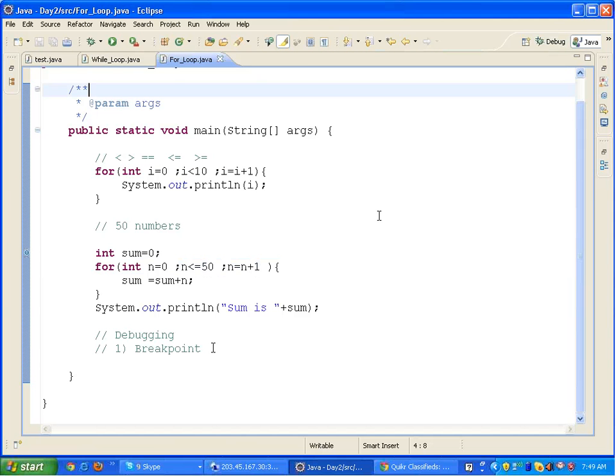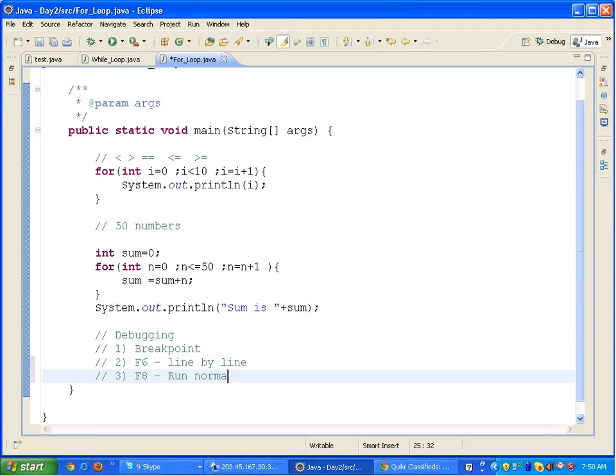Okay. Now coming over to this, the first step was putting a breakpoint, that is double clicking in front of the line on which you want to stop the control. Right? After putting the breakpoint, the key is F6. Okay, this will move line by line, and after that, if you want to run normally, then press F8. This will be very helpful. There's another thing called F5, which I will talk about later on.